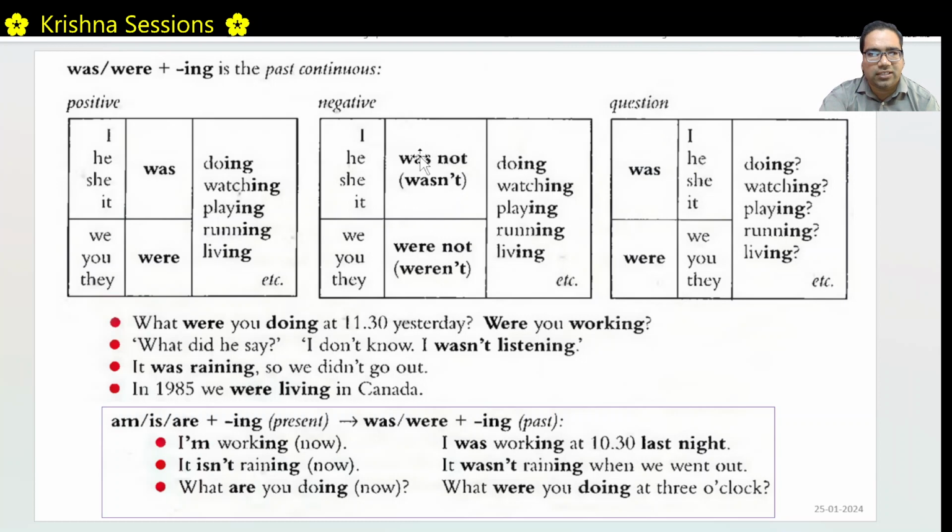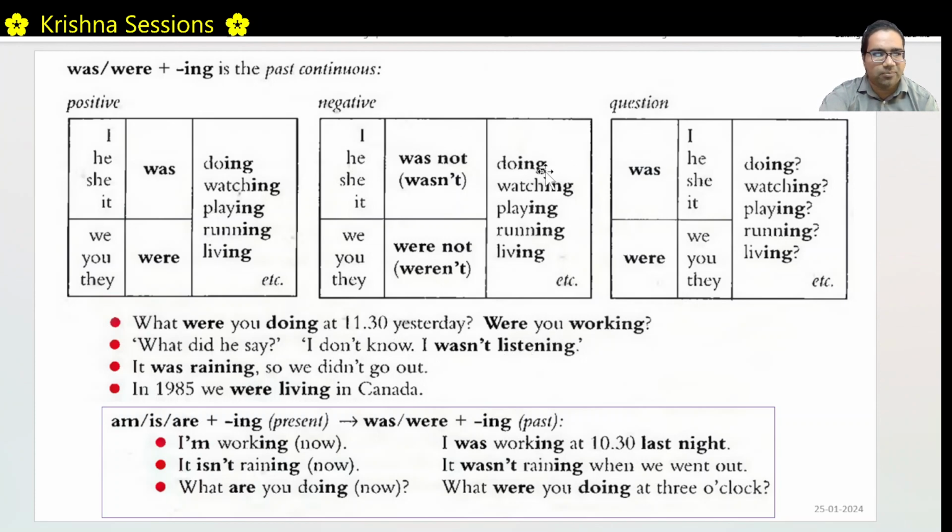When it is a question, then this was comes before I, he, she, it, whatever. Was I doing? Was he doing? Were they running? Etc. This is the same structure we used in present continuous also, right? What were you doing at 11:30? Right, 11:30 yesterday. Were you working? Because these are in continuous forms. What did he say? I don't know. I was not listening.